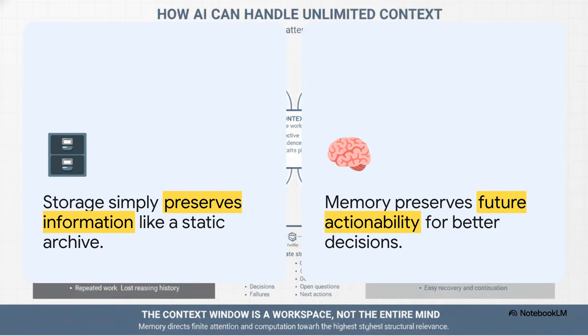Storage, that just preserves information, kind of like a dusty old hard drive in your attic. But memory, real, functional memory, preserves future actionability. A brilliant memory architecture takes that limited computational energy and laser focuses it only on the information that is structurally relevant to the decision being made right now.